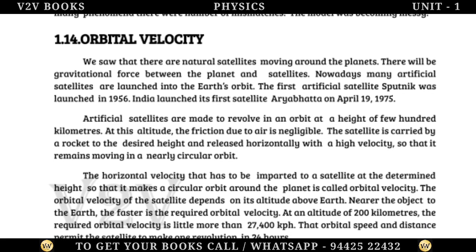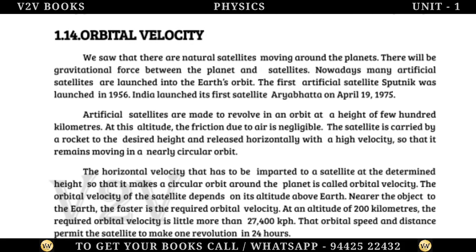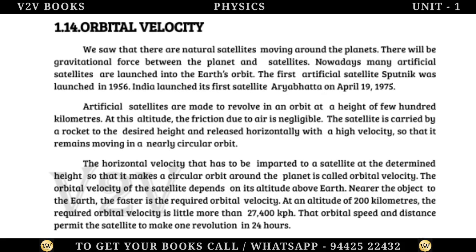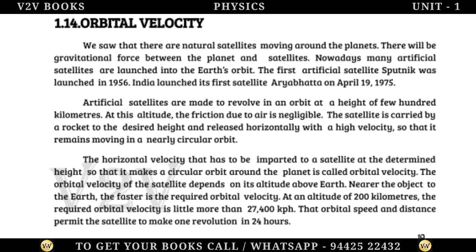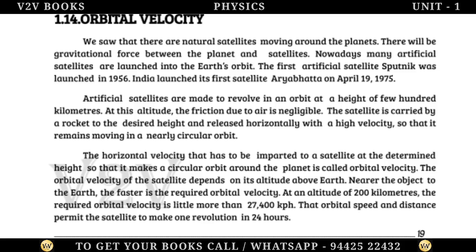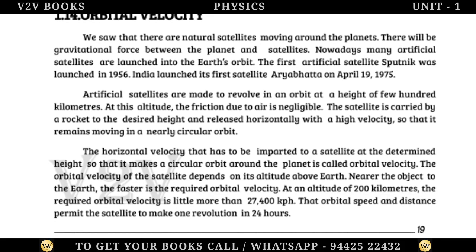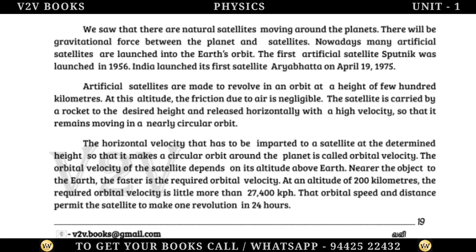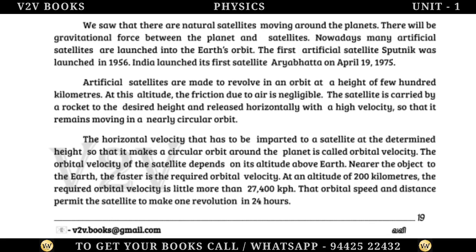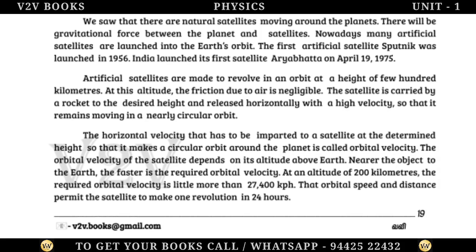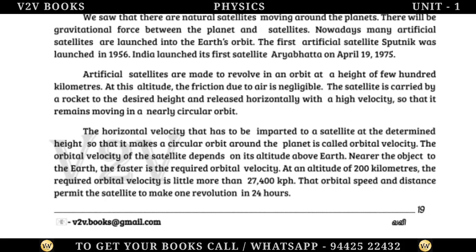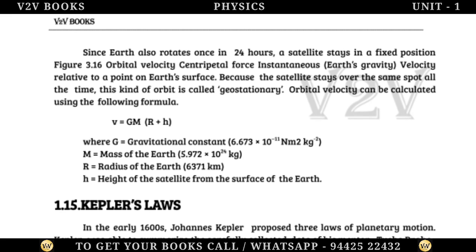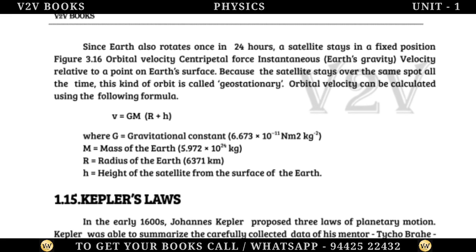The orbital velocity of the satellite depends on its altitude above Earth. The nearer the object is to the Earth, the faster is the required orbital velocity. At an altitude of 200 kilometers, the required orbital velocity is a little more than 27,400 kilometers per hour. That orbital speed and distance permit the satellite to make one revolution in 24 hours. Since Earth also rotates once in 24 hours, a satellite stays in a fixed position.